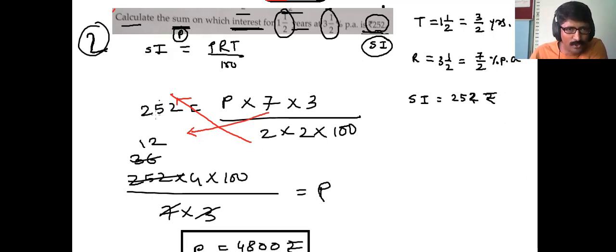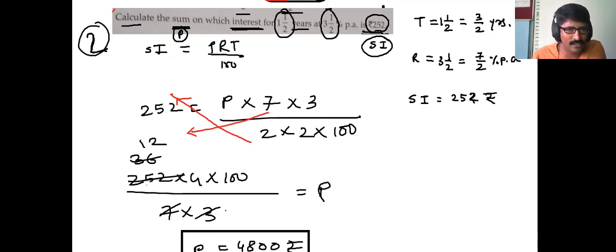Now we will just do cross multiplication, students. How to do this cross multiplication? 252 into 2 into 2 into 100. Divided by 7 3s are 21. You can just take that 7 into 3 also, which equals to principal. Or else one can easily use the principal formula. And what is the principal formula? SI into 100 upon RT. It's just the same thing, isn't it?